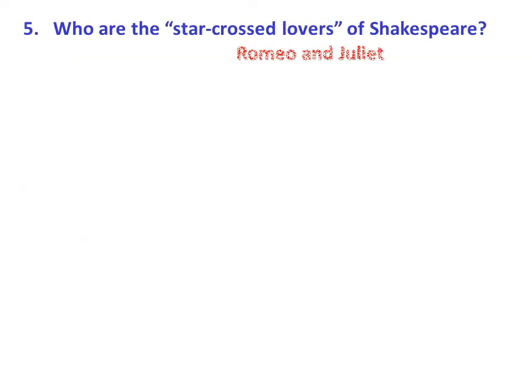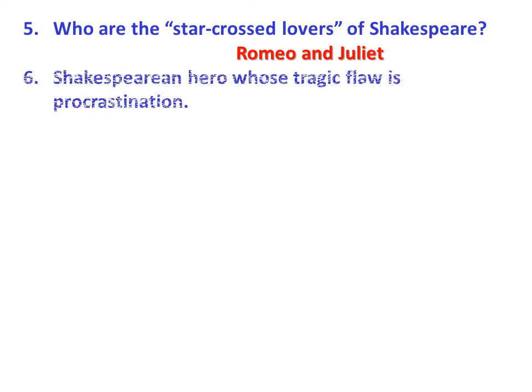Who are the star-crossed lovers of Shakespeare? Romeo and Juliet. The term star-crossed lovers was first coined by Shakespeare in Romeo and Juliet, and the phrase star-crossed means that the stars are working against the lovers or the relationship. Those who believe in astrology claim that the stars control human destiny, and that could be the reason why Romeo and Juliet could not lead a life together. That is why the star-crossed lovers of Shakespeare are Romeo and Juliet.